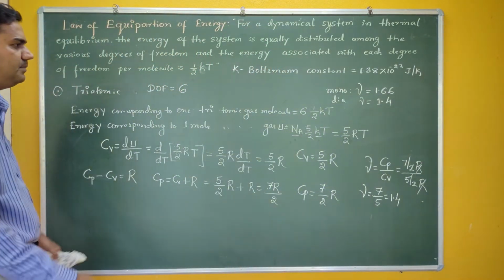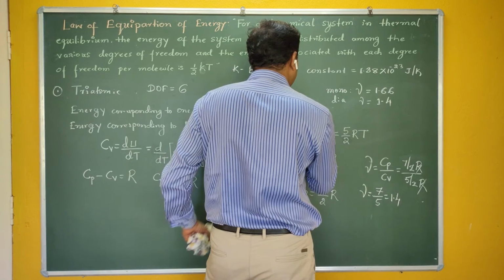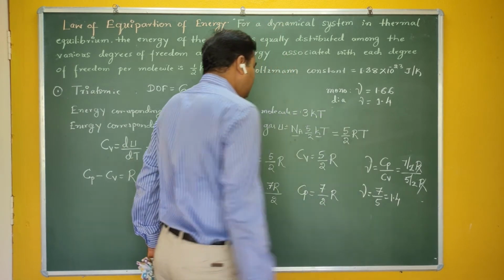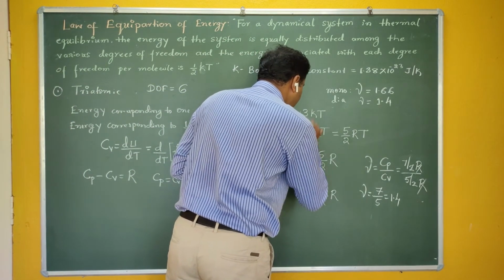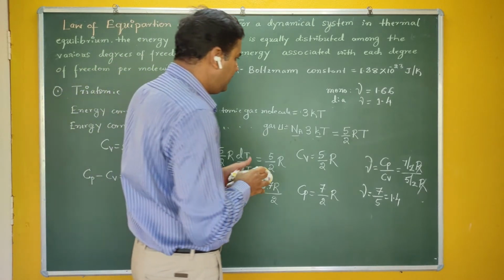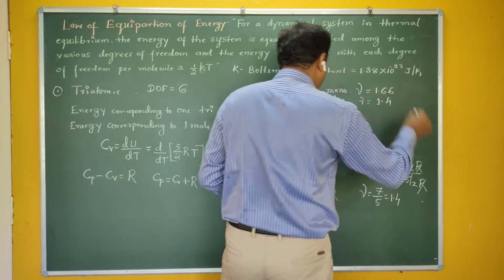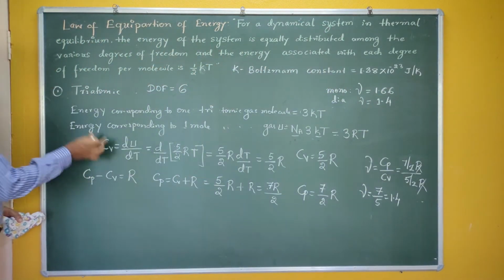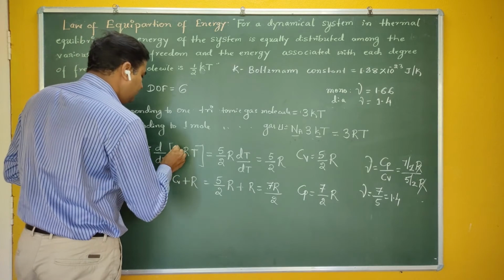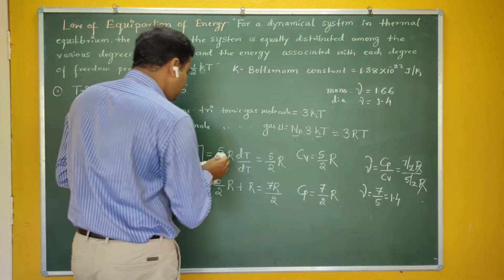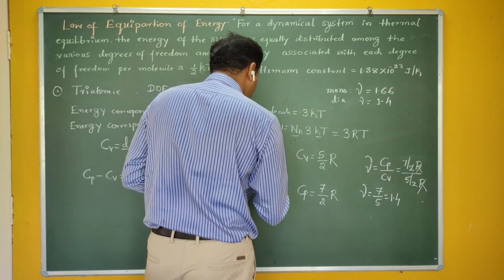Now this time it becomes very simple. 6 half kT means it becomes 3 kT. Next is the energy corresponding to 1 mole of the gas. For 1 mole you have to multiply by Avogadro number, so Na into 3 kT becomes 3RT. Next, Cv, the molar specific heat at constant volume, is given by the derivative of 3RT with respect to T. 3R is constant, so Cv is 3R.